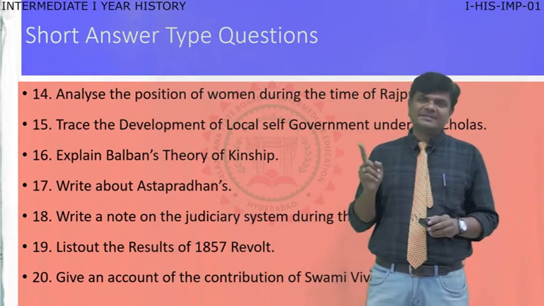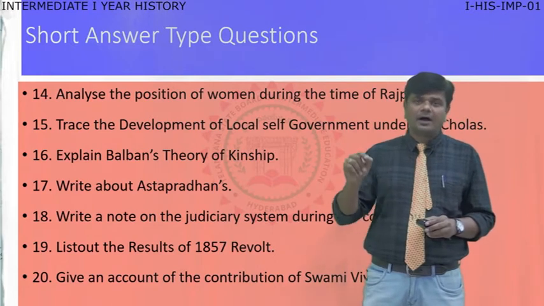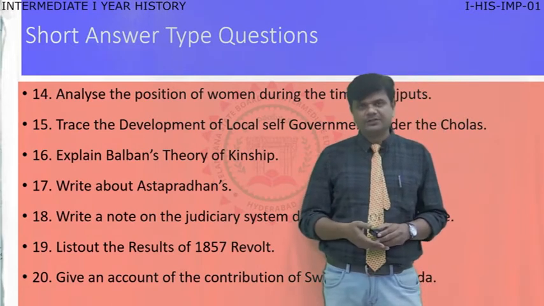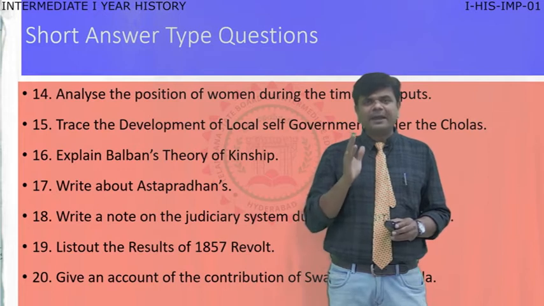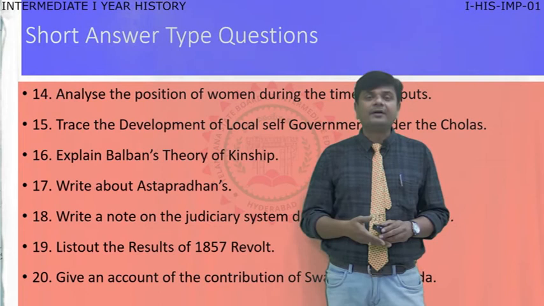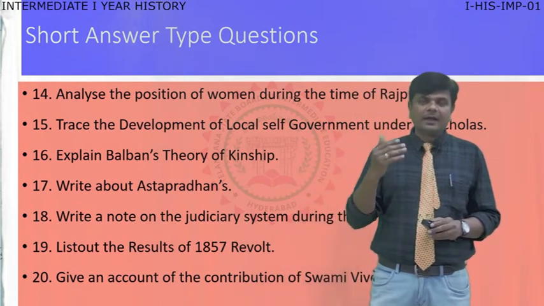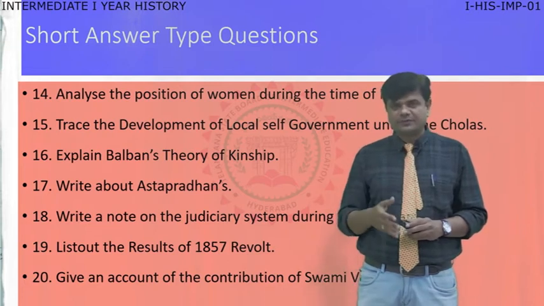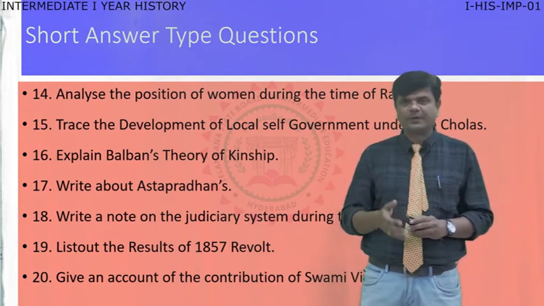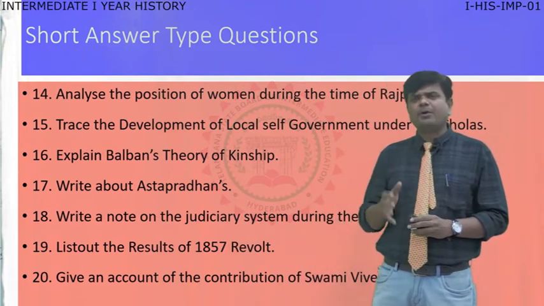They were the first in India who gave a lot of priority to local administration. So you can say they are the pioneers of local administration in ancient India, and in modern India, many rulers also took the important features of their administration from the Cholas. So here, the Cholas' local government is a very, very important question.